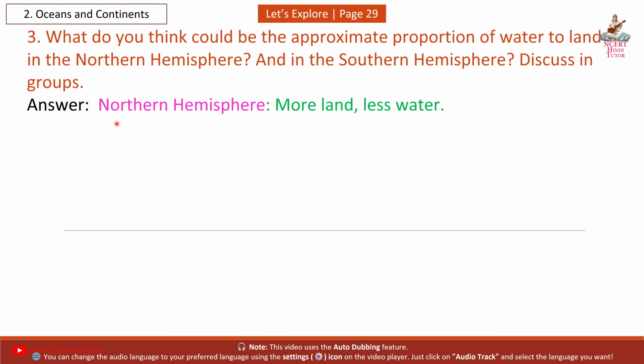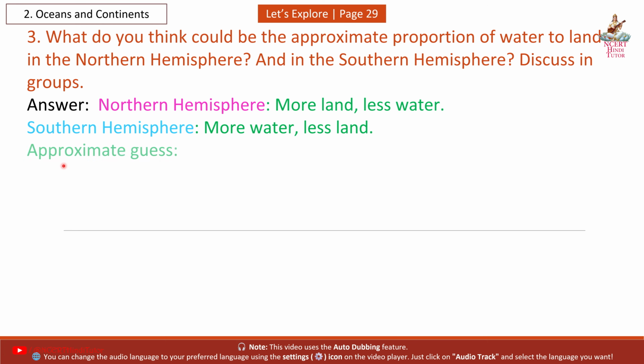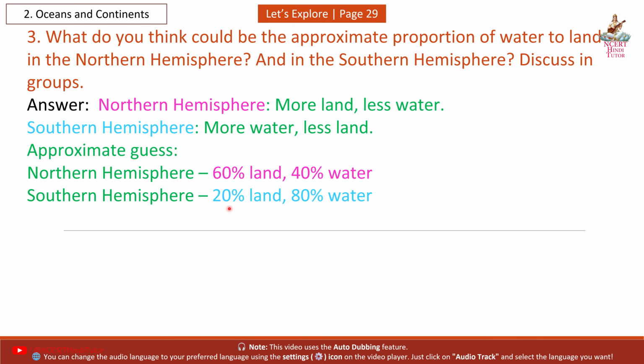Answer: Northern hemisphere, more land, less water. Southern hemisphere, more water, less land. Approximate guess: Northern hemisphere, 60% land, 40% water. Southern hemisphere, 20% land, 80% water.